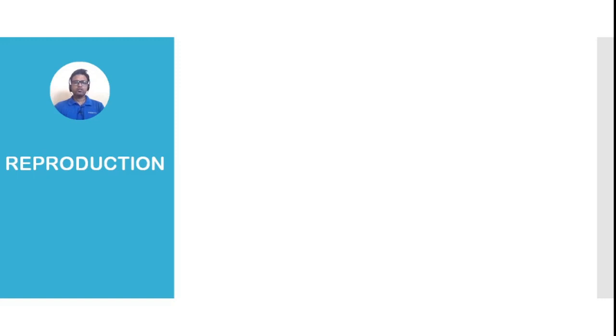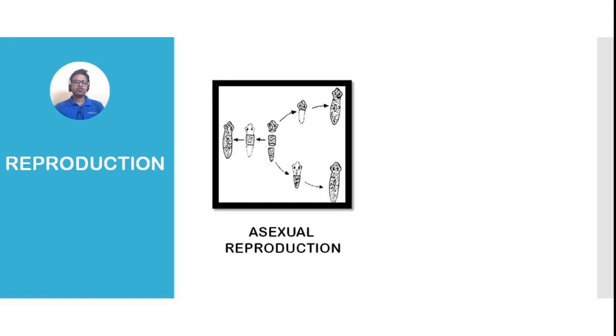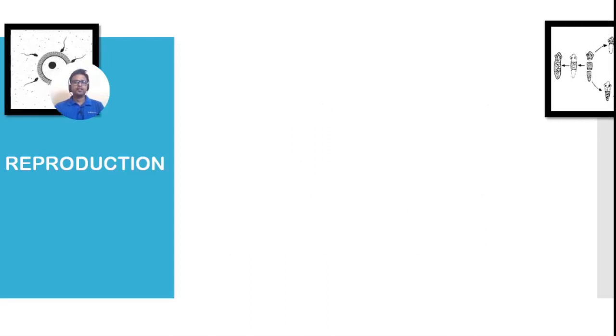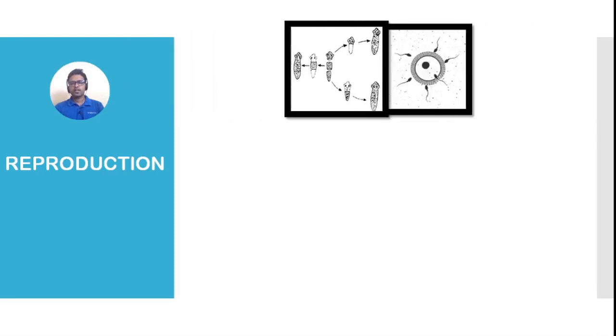Now let's talk about the different types of reproduction. There are two types of reproduction. One is the asexual mode of reproduction and the other one is the sexual mode of reproduction. And before going into details, let's compare these two types of reproduction first.